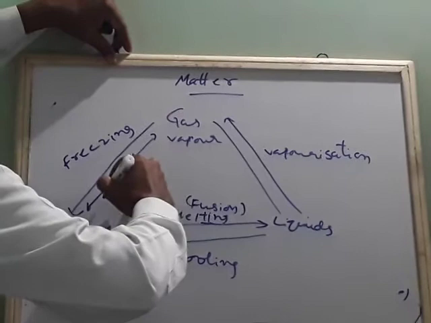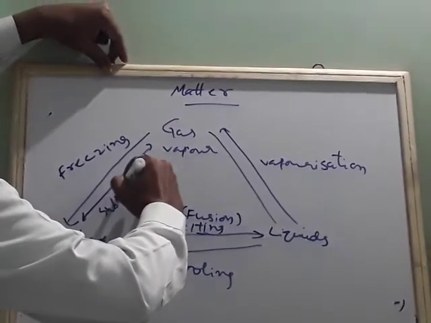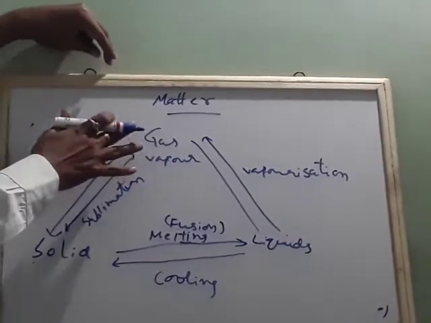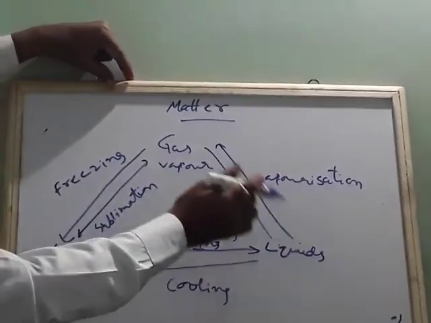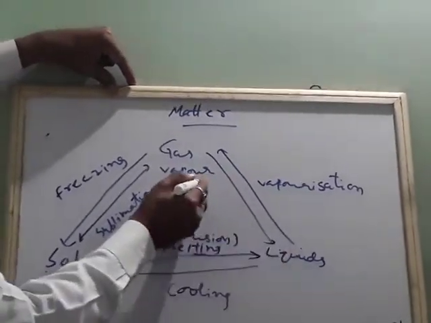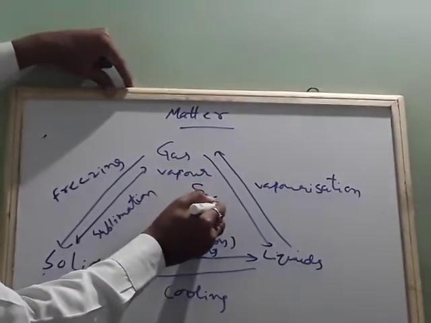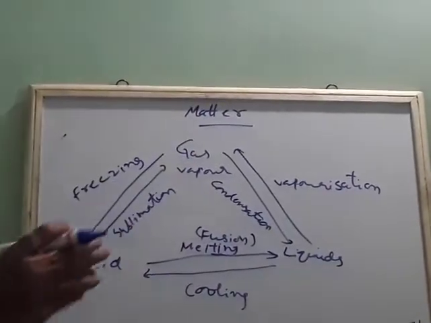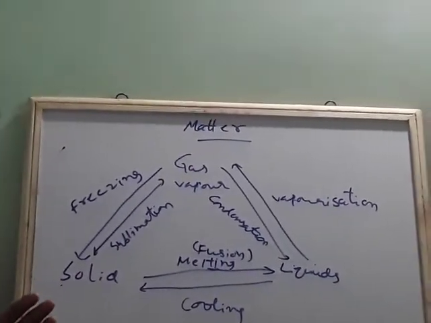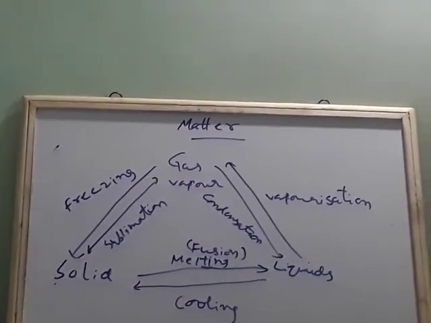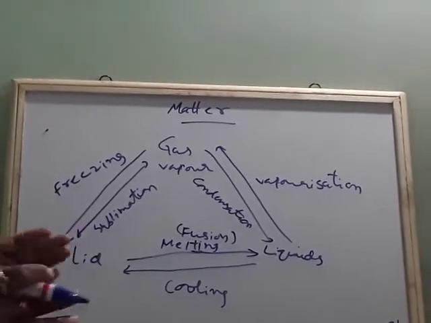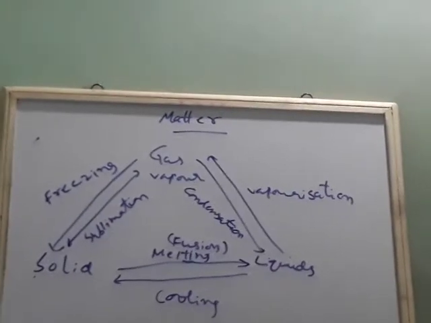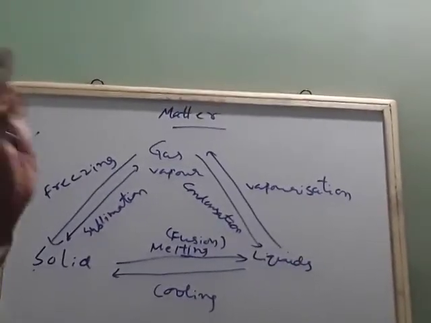Gas or vapor converting into liquid is called condensation. So we come to know that all the states of matter are interconvertible. We are able to convert one state of matter to another, and only physical change can take place.